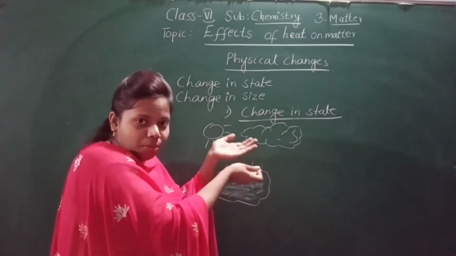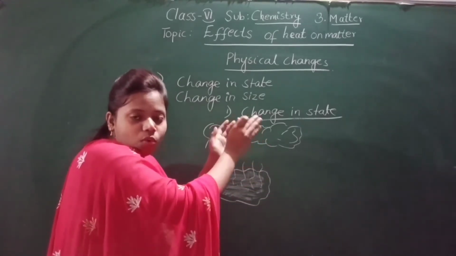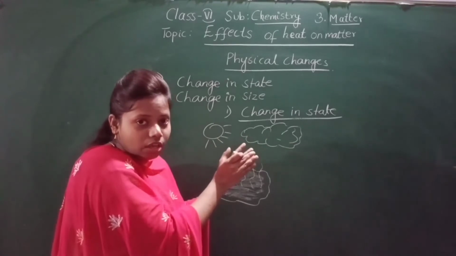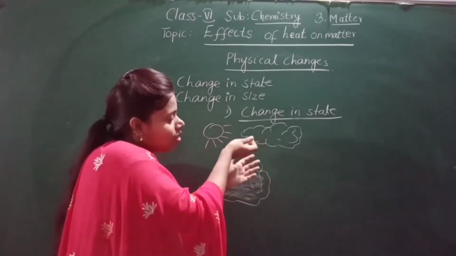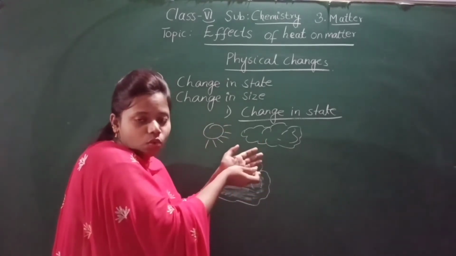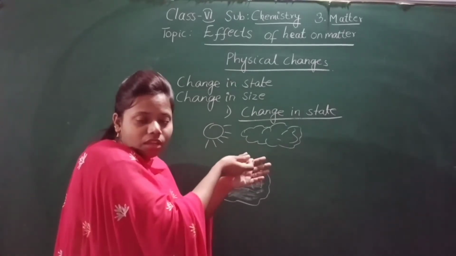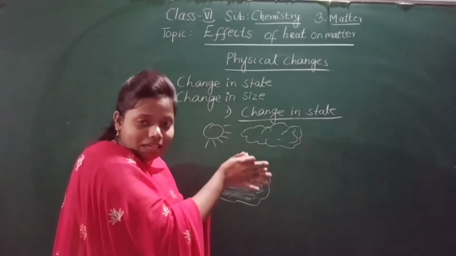So evaporation will be there, the warm air will rise up, and on being cooled, it will form cloud. The vapors being cooled, they condense.